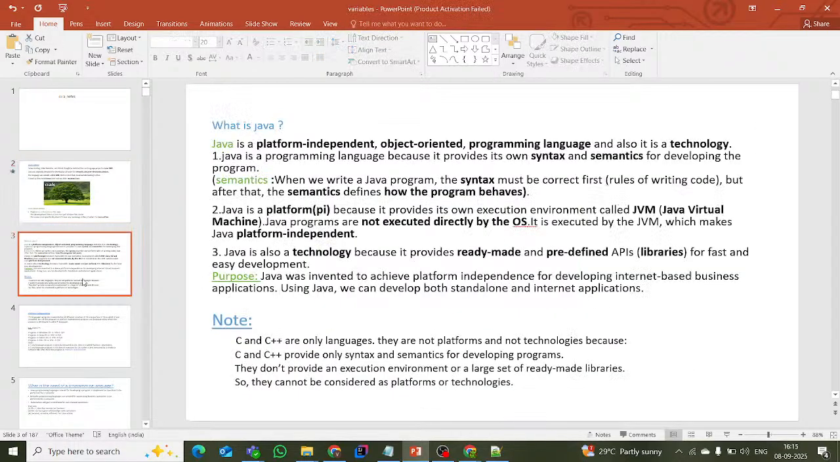Not much history. After that, what is meant by Java? We know Java is a platform independent and object oriented language, and it is a technology. Simply, Java is a programming language. Why is it a programming language? It provides its own syntax and semantics for developing programs.